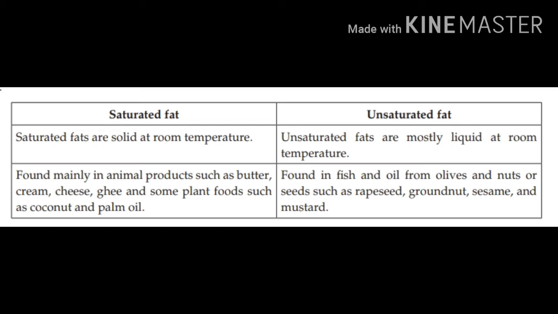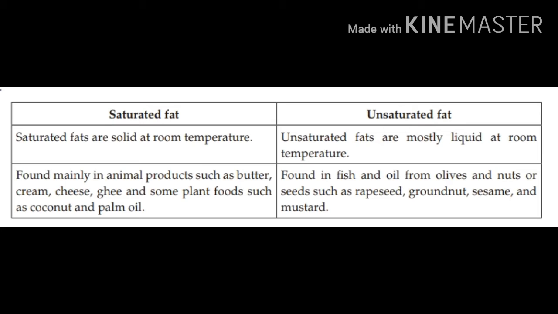Now we learn the main difference between the saturated fat and unsaturated fat. The saturated fats are solid at room temperature, but unsaturated fats are mostly liquid at room temperature. The saturated fat is found mainly in animal products such as butter, cream, cheese, ghee, and some plant products such as coconut and palm oil.